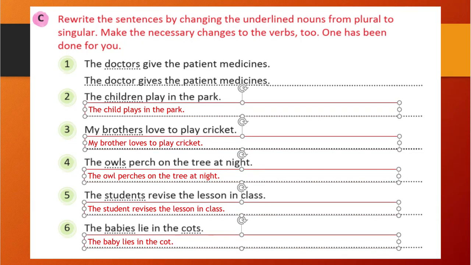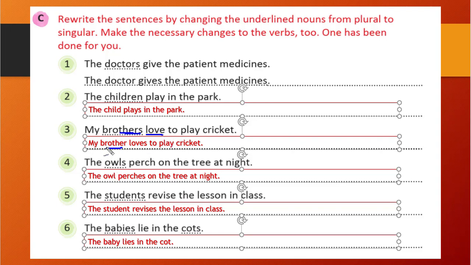So what did you understand here? If you are facing a difficulty, I will show you. See, brother is the singular form, right? That I wrote here. If you are writing a plural noun, then you will write the verb without s or es, as the basic rule. That we have seen in the rule.